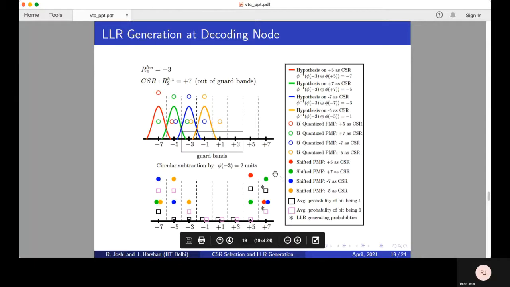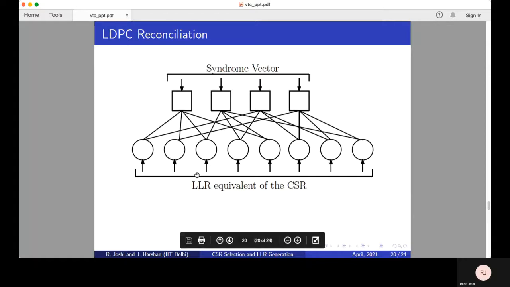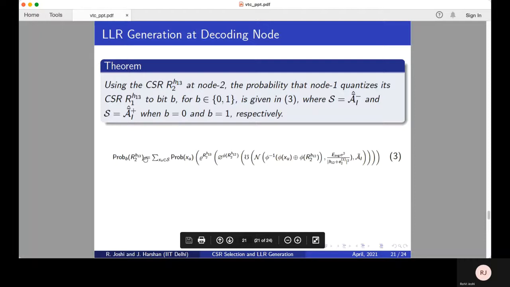Now, as the actual decoded CSR is +7, node 2 will calculate the average probability of the bit being 1 at the CSR point, that is +7, by taking the average of the PMFs corresponding to the hypothesized point +5, the red bold circle, and +7, the green bold circle, as a positive CSR is assumed to be quantized to bit 1 in the two-level quantizer, and likewise the average probability of the bit being 0 is calculated. The LLR is then computed as the logarithm of the average probability of the bit being 0 divided by the average probability of the bit being 1. Then this is fed to the message passing algorithm along with the syndrome sent by node 1. The same algorithm is presented formally here.